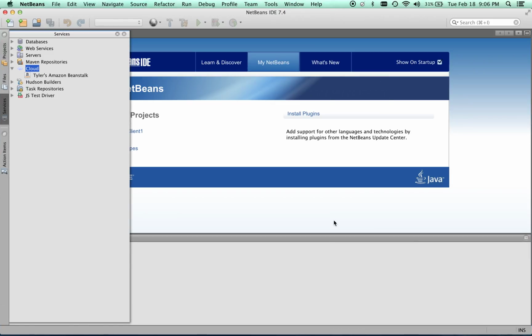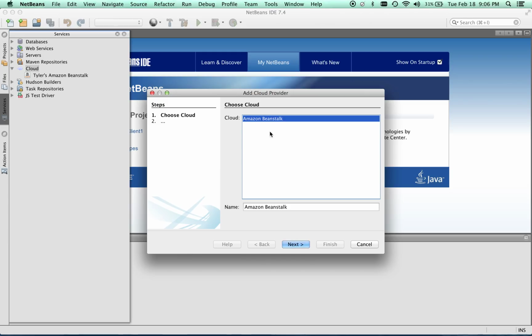So we'll open NetBeans and we'll go into our Services tab. And then in our Services tab, in Cloud, we can actually just right-click on Cloud and do Add Cloud. As you can see, Amazon Beanstalk is pre-configured in here. So I'm going to say this is Bob's Amazon Beanstalk. Since Bob is a part of that group, and that group has access to the test group, and that group has access to basically all the services, Bob will be able to have access to the Elastic Beanstalk. So we want to create a Bob's Elastic Beanstalk account, because then he'll get access to each of the environments that are within that.